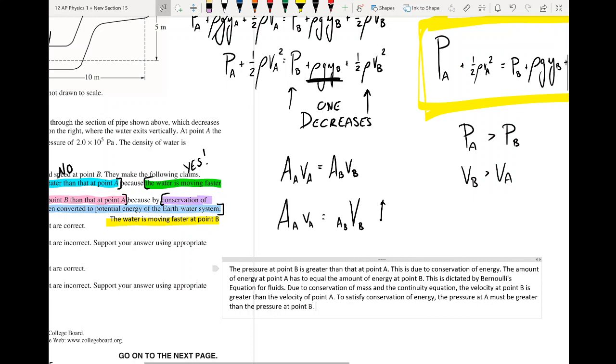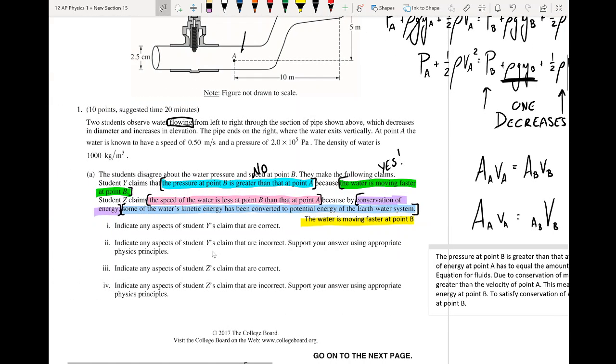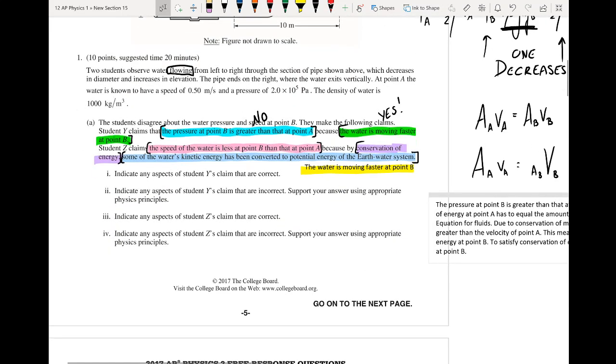And then I may actually link why we're talking about the velocity. This means that the kinetic energy at point A is less than the kinetic energy at point B. So that's a little bit long-winded, a little longer than we needed to be, but we talked about our answer using the physical principles of conservation of energy and conservation of mass.